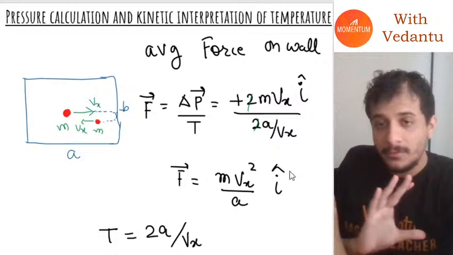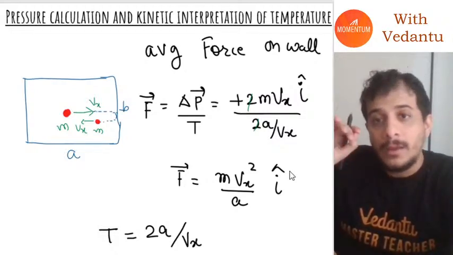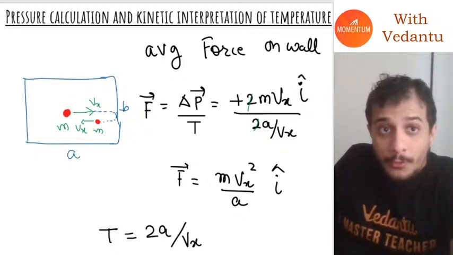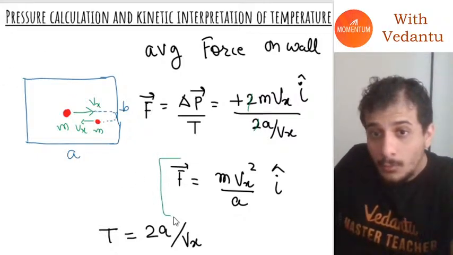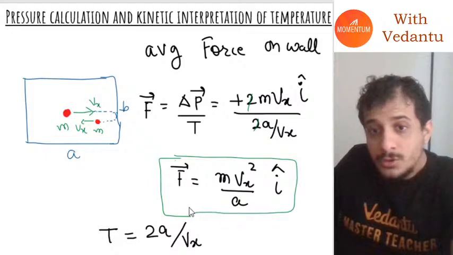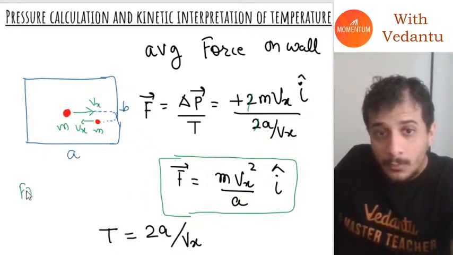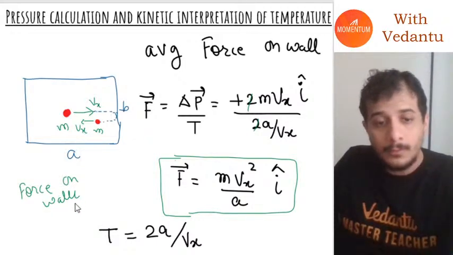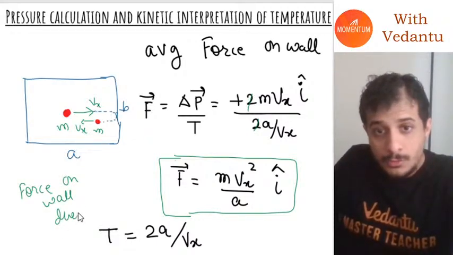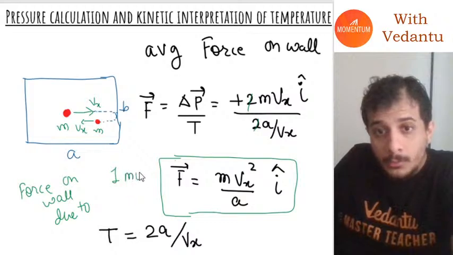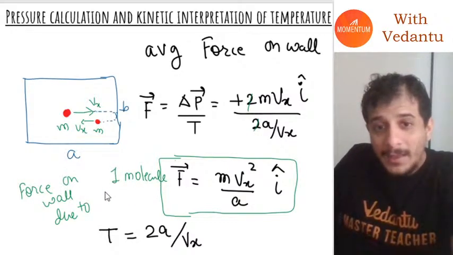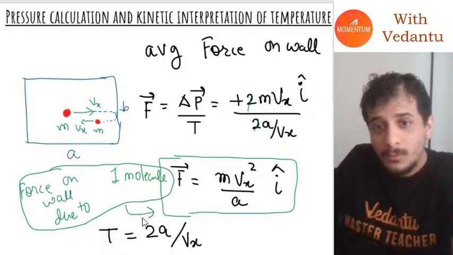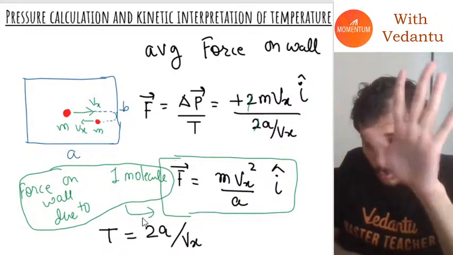Now guys, this is where we stop talking about just one molecule. This is the force on the wall due to one molecule. But is there only one molecule inside this container?